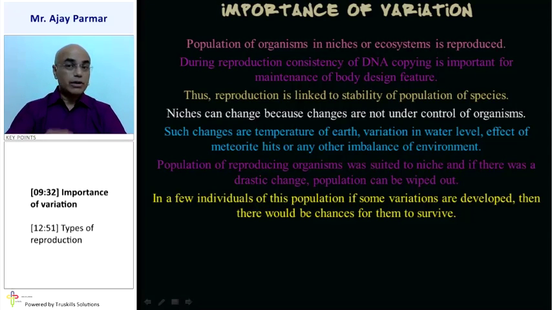But there must be some tough ones, isn't it? Out of those 1 lakh, approximately 5 or 10 might have survived. Then their body will develop that change. And after certain generations, we will have a generation of mosquitoes which will not be affected by the given insecticide. So, there are chances to survive.